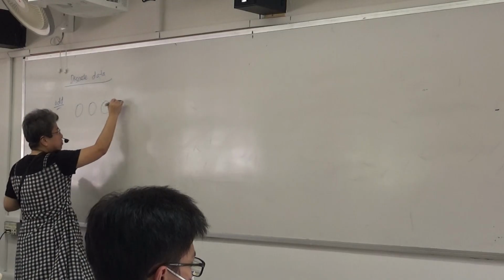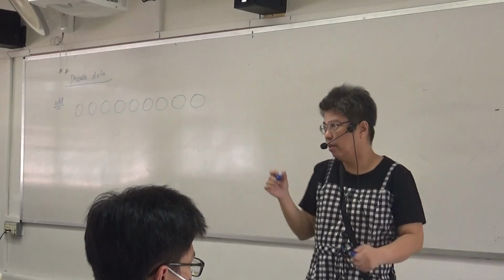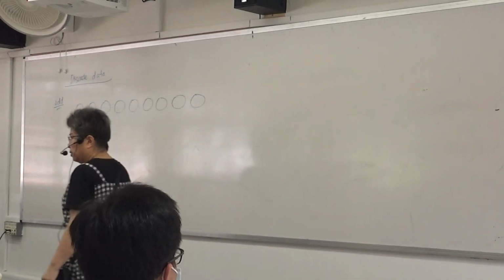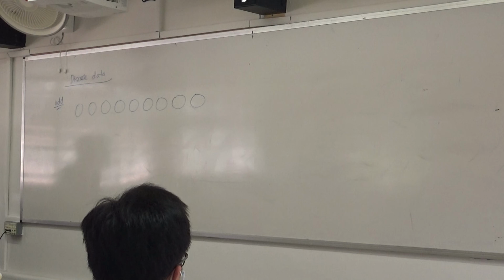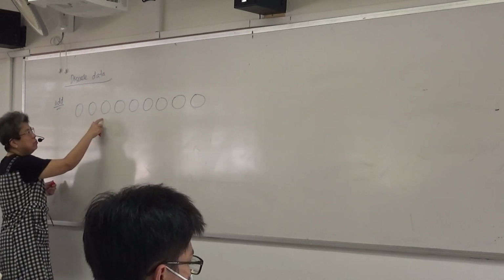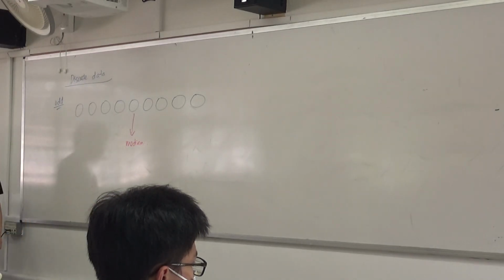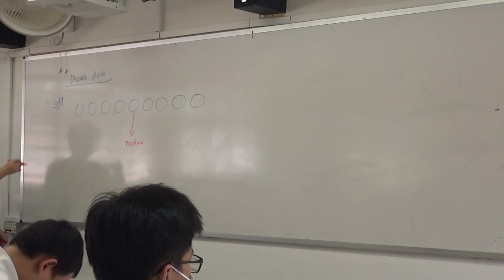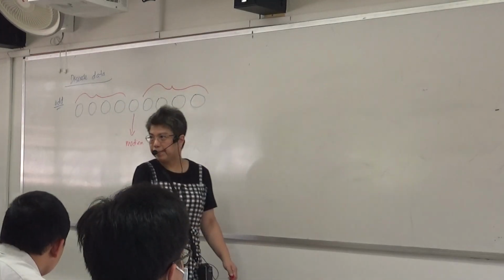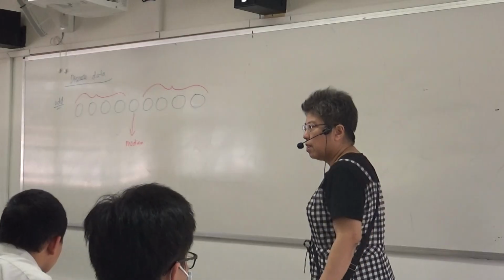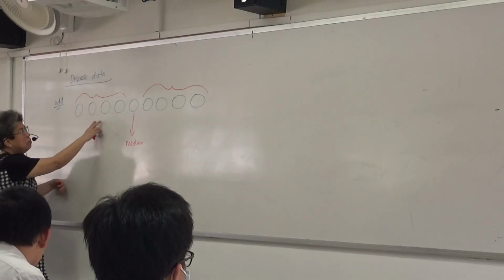1, 2, 3, 4, 5, 6, 7, 8, 9. 9 got 9 values. It's 9 and odd. What's the middle position? 5, right? 1, 2, 3, 4, 5. So this guy is my median. Correct? All of you know. Then I'm dealing with this group and this group, right? Can you see? Now, how would I find my lower quartile? Can you see lower quartile now got 2 middle values?